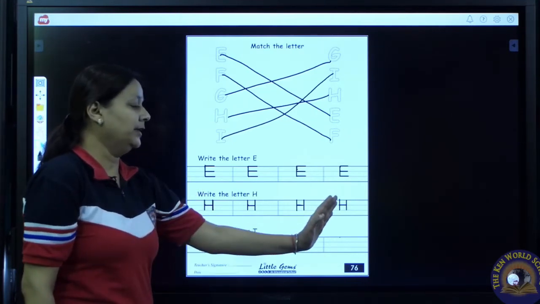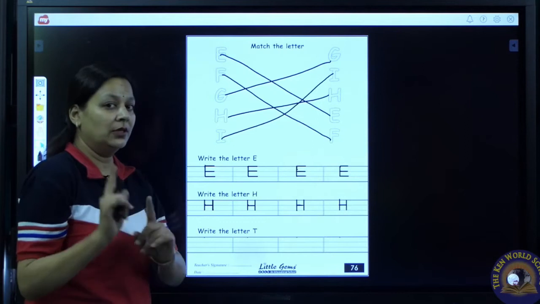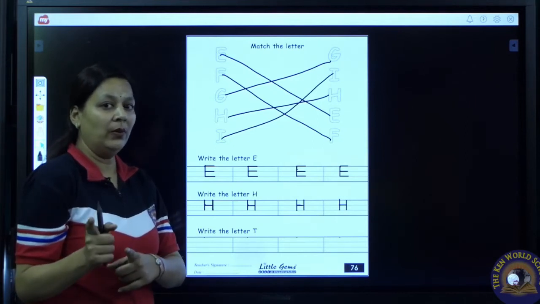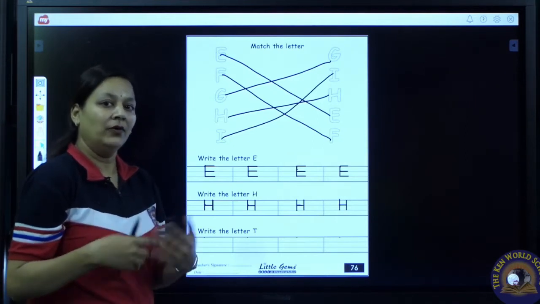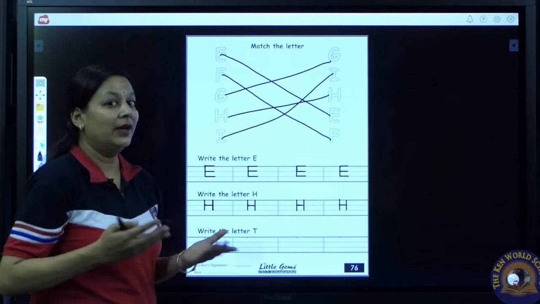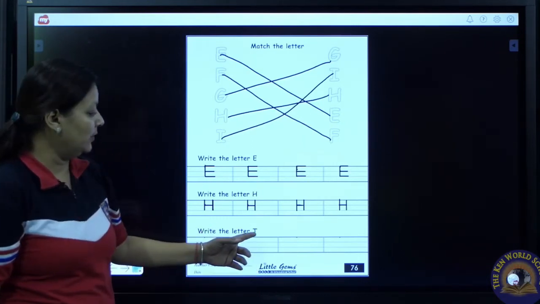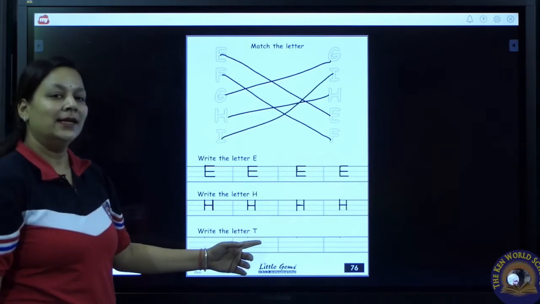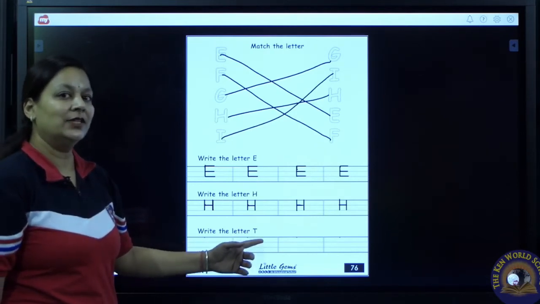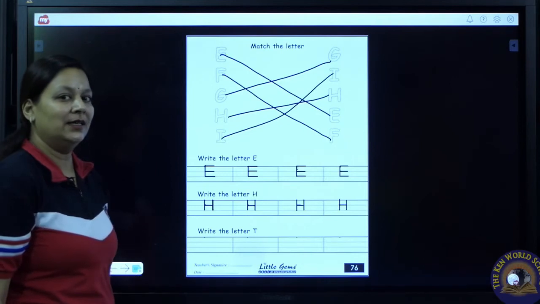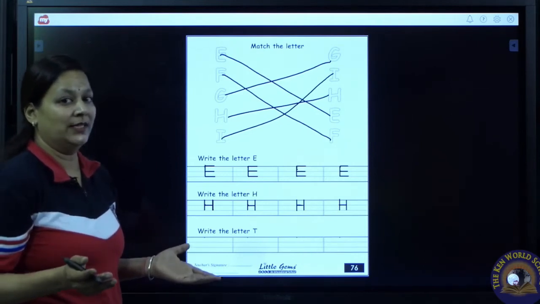Now I have completed my row. Now it's your turn to complete your row. Have you all done? Very good. Excellent. Now which letter are we going to write? Letter T. Which letter? T. It's so simple to write T.